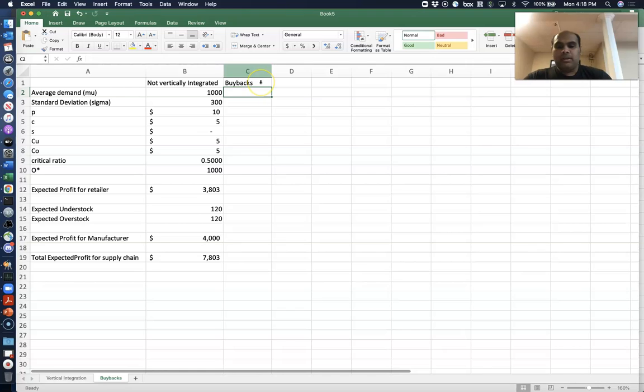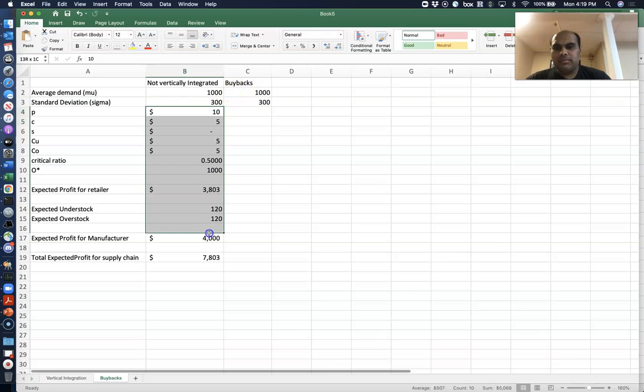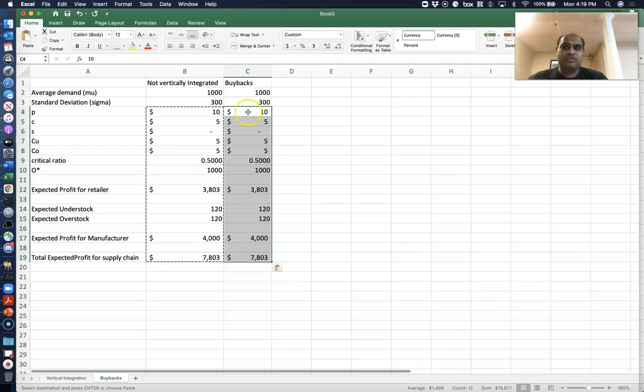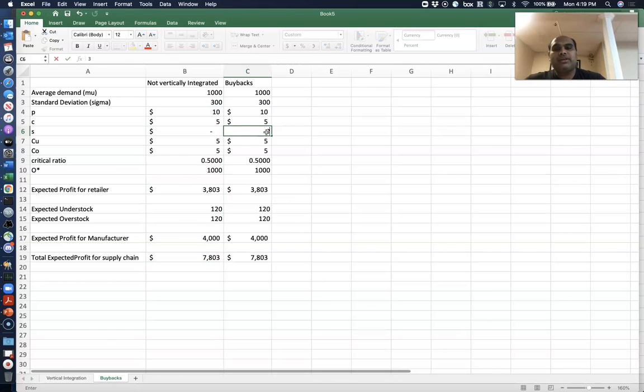So the mean demand is still 1000. The standard deviation is still 300. I'll just copy paste, it's mostly the same numbers. So the retailer is still going to sell the items for $10 and buy the items for $5. But the only difference now is that there is a salvage value, so the retailer can sell it back to the manufacturer for $3 a piece.